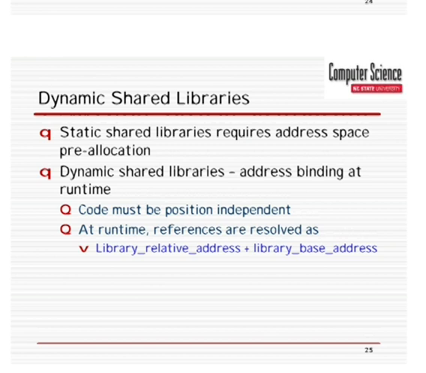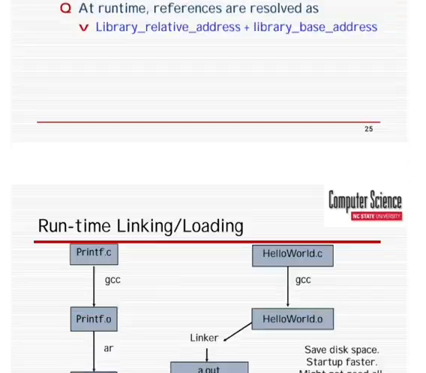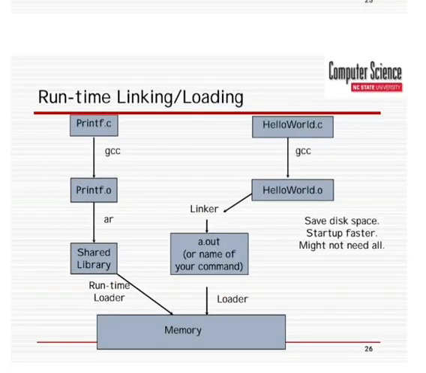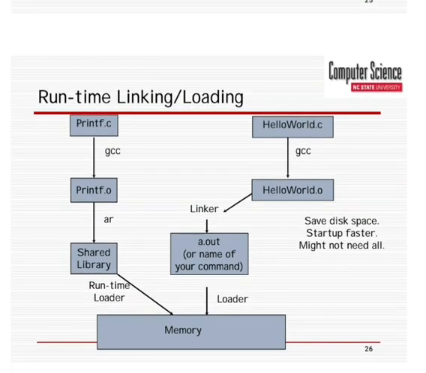The references are resolved at runtime linking or loading. The diagram for runtime linking or loading is shown here. printf.c, printf.o, then to the shared library, the runtime loader, to the memory.